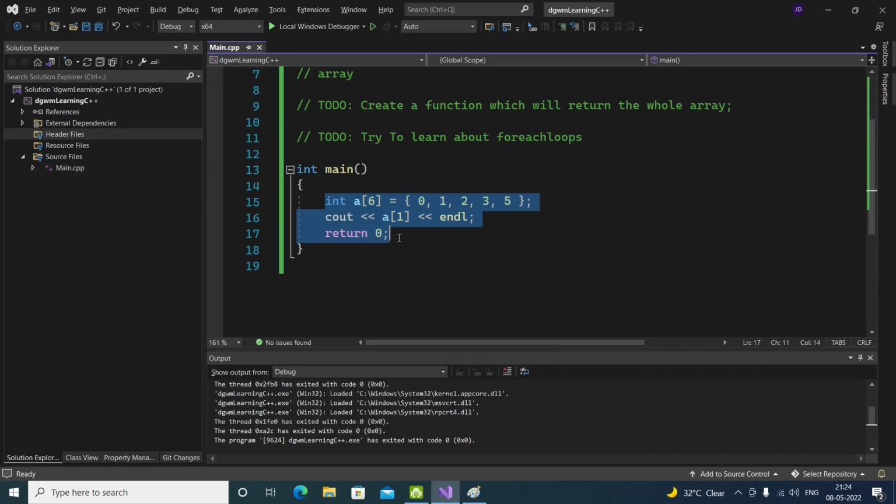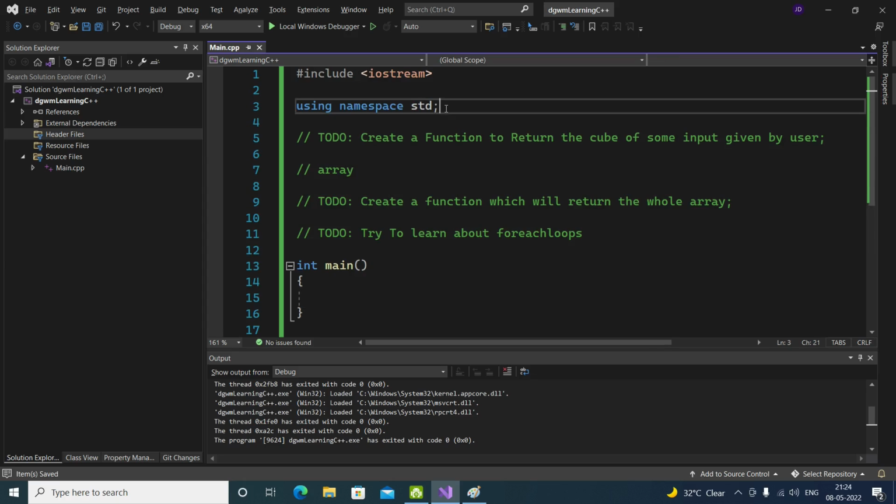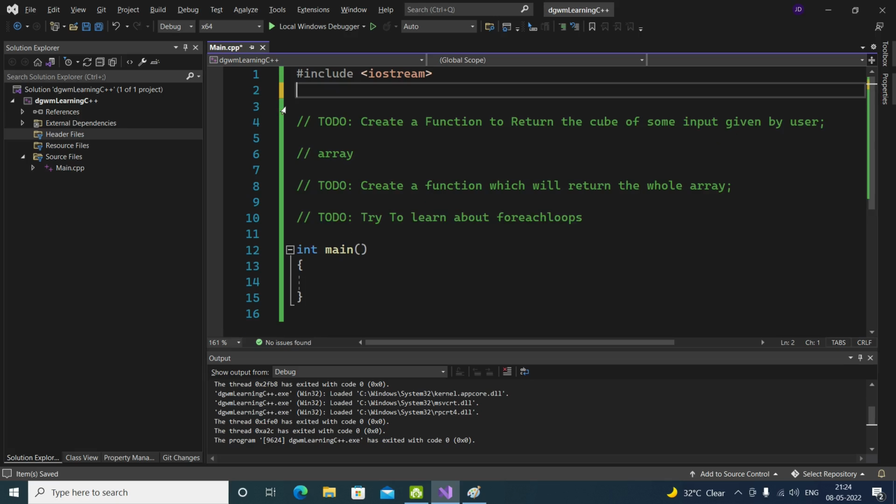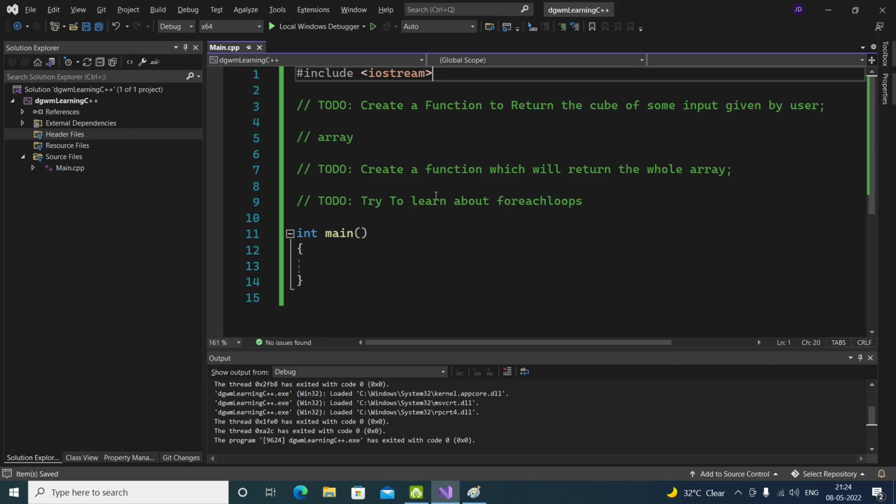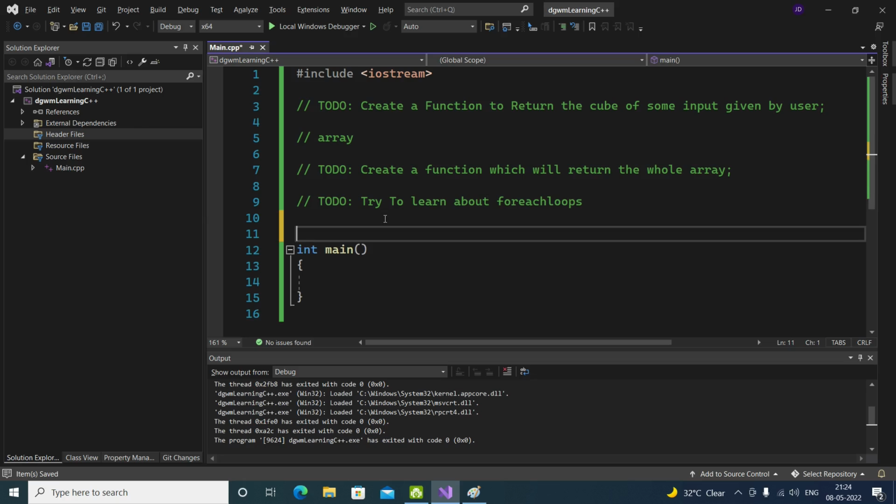So let's try it out. For example, we create a namespace, and we're also going to learn why we should use it and why we shouldn't use it. Okay, what's up with it? For example, we created a namespace.